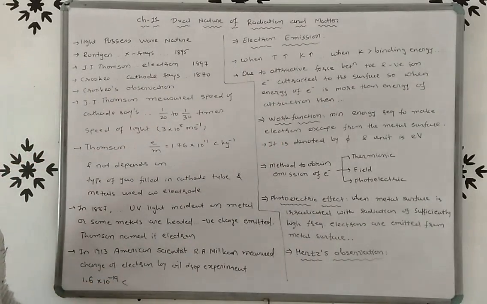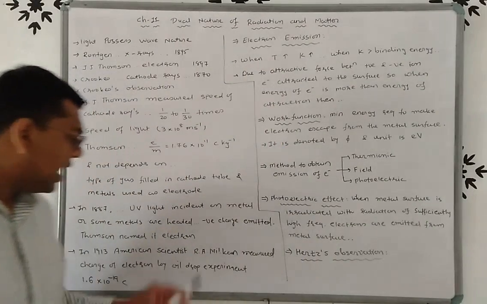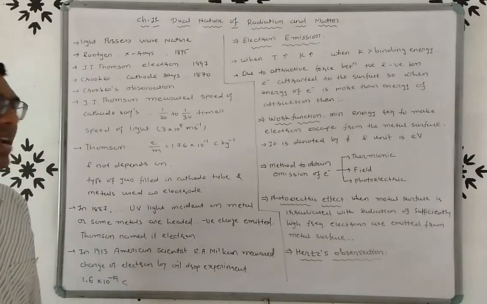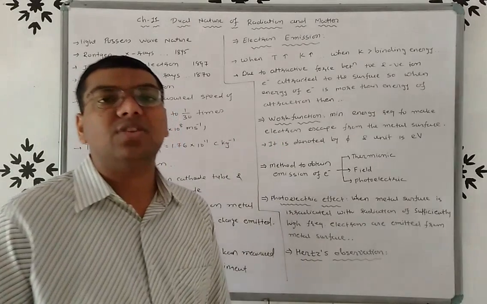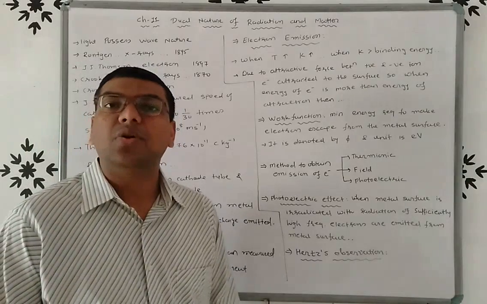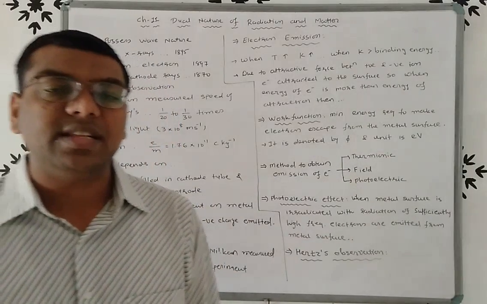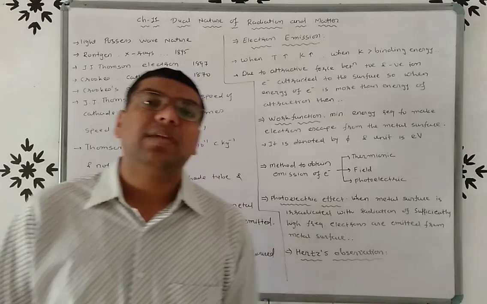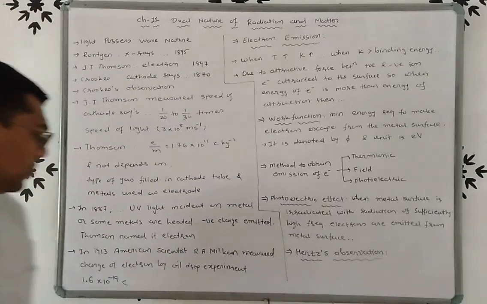Then friends, in 1913, the American scientist R.A. Millikan measured the charge of the electron, which you already know is 1.6 × 10^-19 coulomb, right?